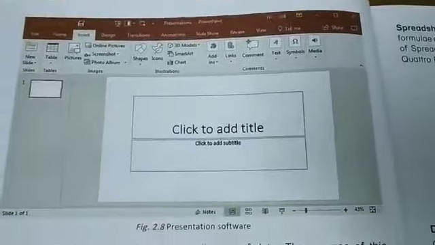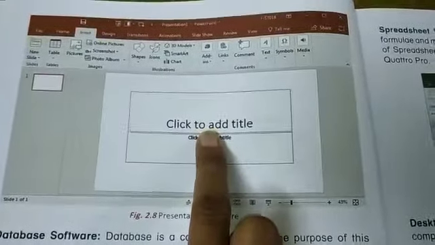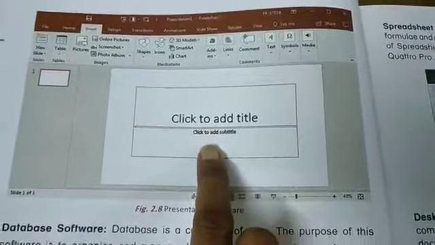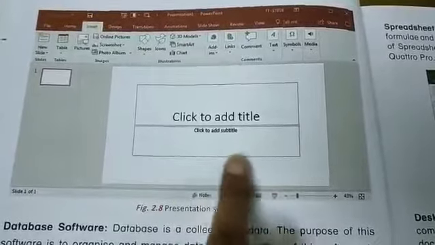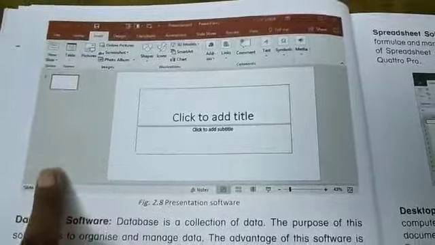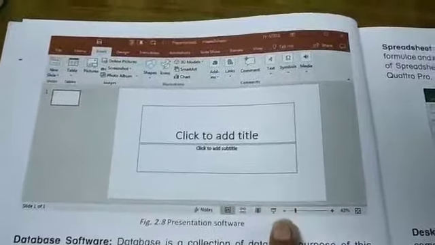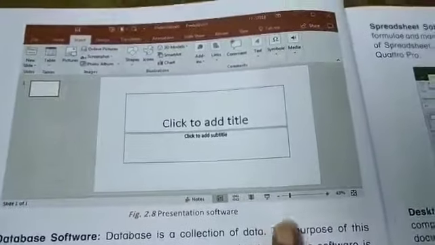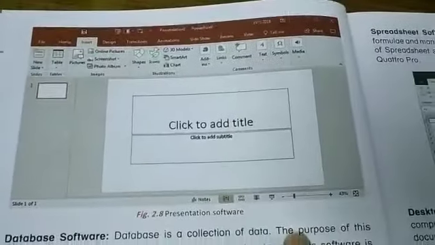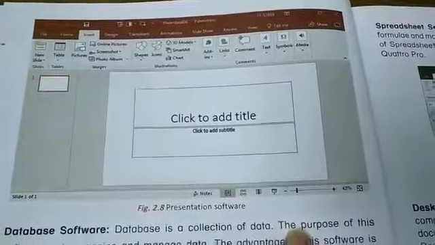Now turn the page, come to the next page, that is page number 18. Here you can see figure 2.8, presentation software. Here you have to write the title, then the subtitle, and then proceed likewise. And here, for however many slides you have made, they will be shown one by one. So this is PowerPoint. We will be doing all this in the lab. Right now this is theory class, so I am just explaining. If you have understood, you can try it at home on your desktops and laptops.